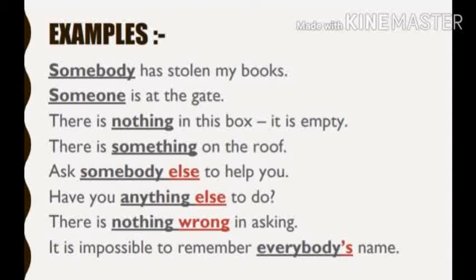Next important thing, we use the indefinite pronouns ending in thing to talk about things. Like, there is nothing in this box. It is empty. Nothing means no single thing. And there is something on the roof. Something, or some object, is on the roof.